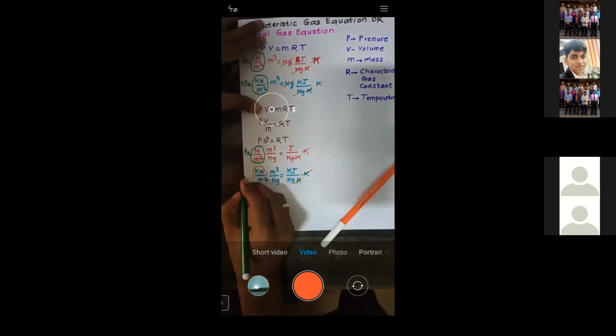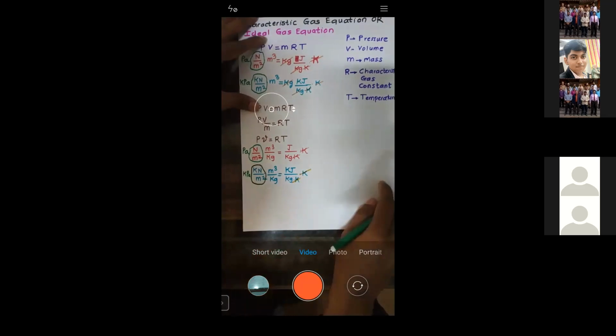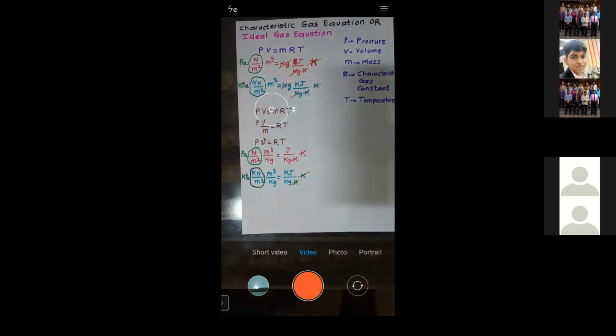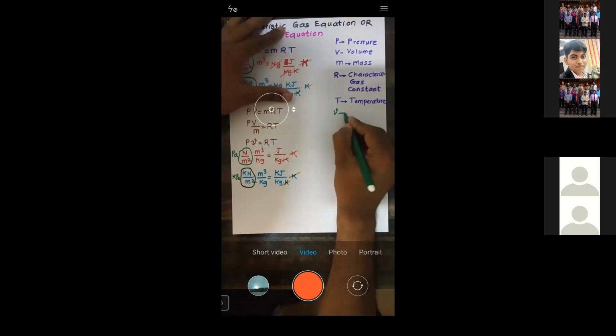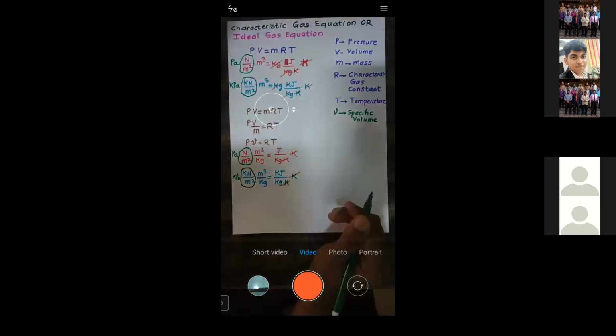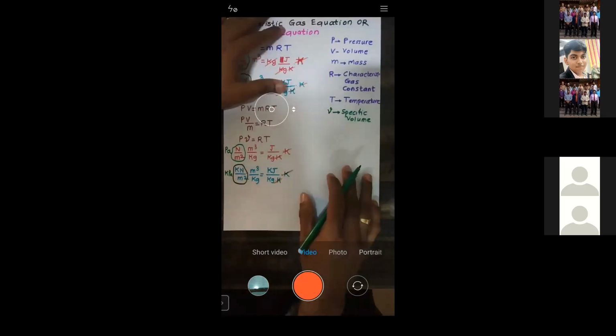Is that okay? Have you understood this one? Yes, sir. So here also I will write down this small v. It is a specific volume. Simple. When you divide any term by mass, it becomes specific. Now, the question was, what is R? Characteristic gas constant.